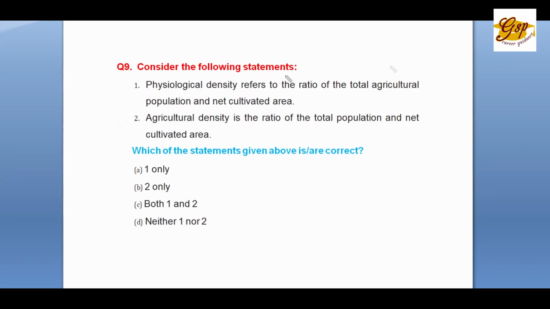Question number 9. Consider the following statements. 1. Physiological density refers to the ratio of the total agriculture population and net cultivated area. 2. Agriculture density is the ratio of total population and net cultivated area. Which of the statements given above is or are correct? A. 1 only. B. 2 only. C. Both 1 and 2. D. Neither 1 nor 2. The correct answer is